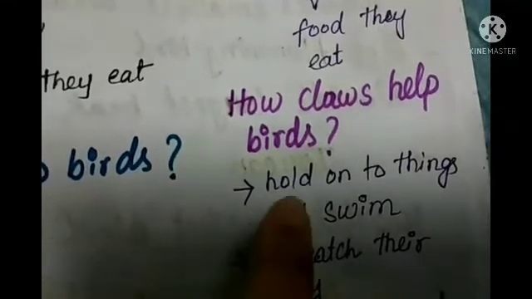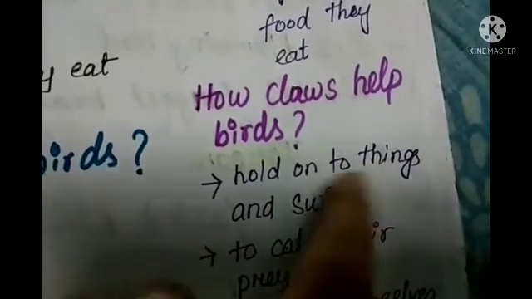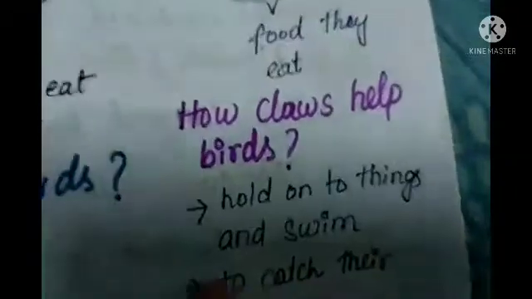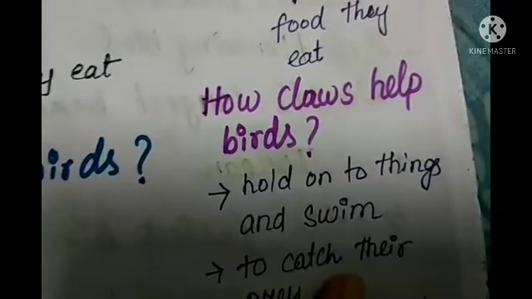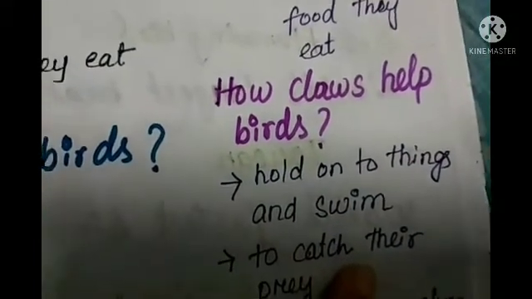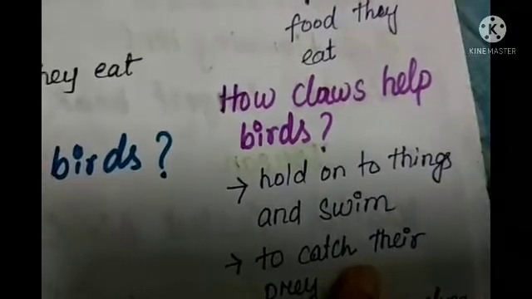So first of all, you can see here I have written hold on to things and swim. Hold on to things means you can see birds used to fly and come in and sit on a branch. So how do they do that? That is with the help of claws.